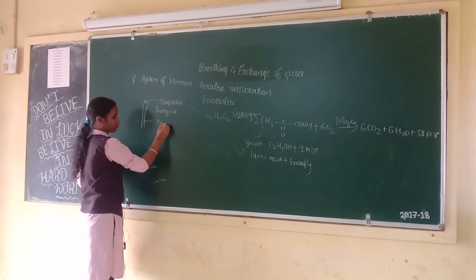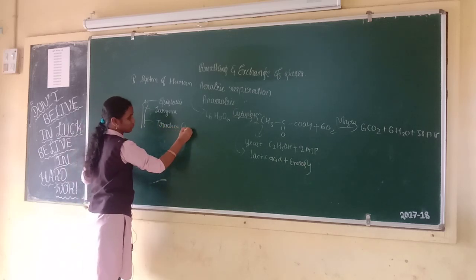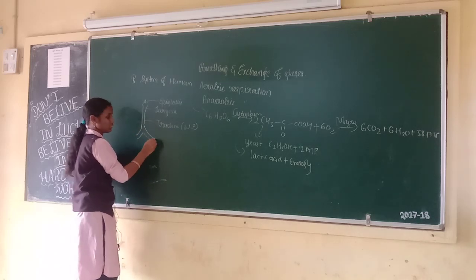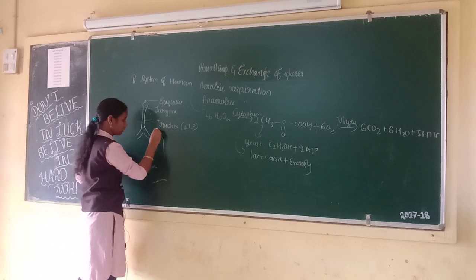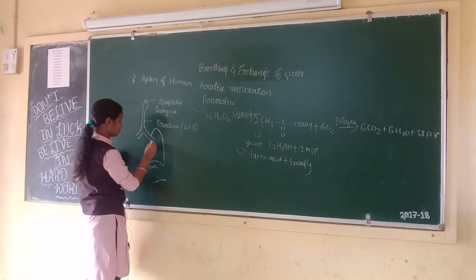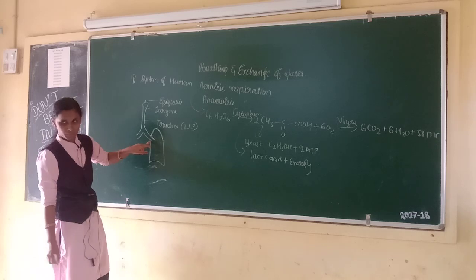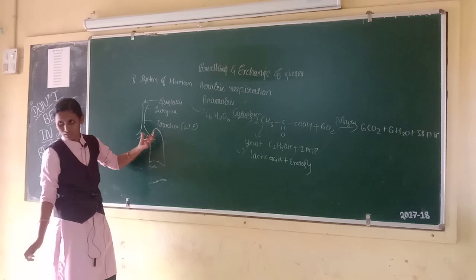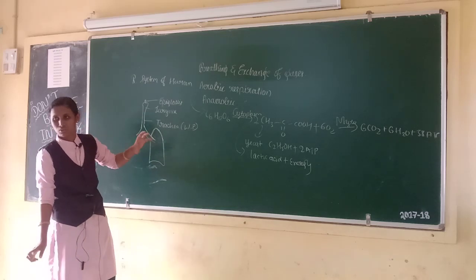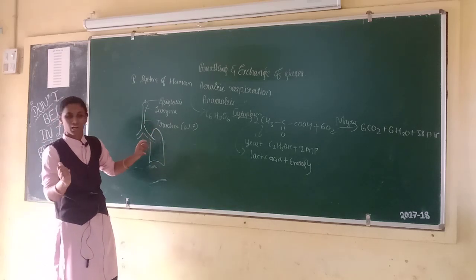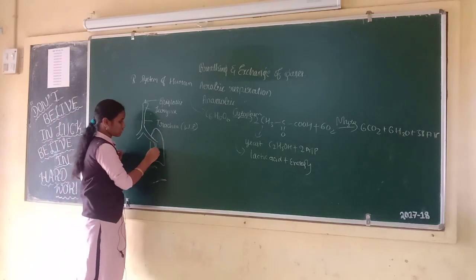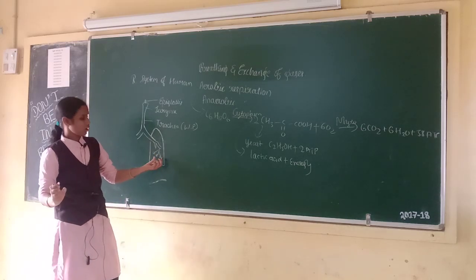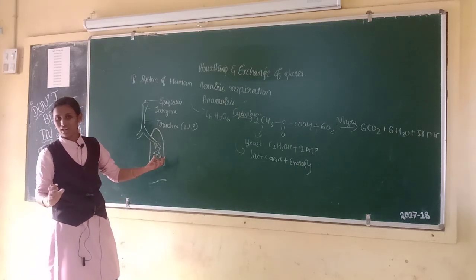This is trachea or windpipe. And trachea within the lungs simply divides into bronchus. If you take one, that is bronchus, and if you take both, those are called bronchi. Next, bronchus divides into bronchioles and finally into small balloon or bag-like structures called alveoli or air sacs.